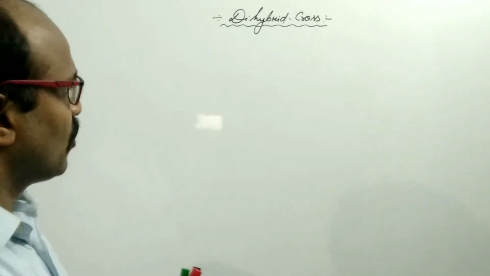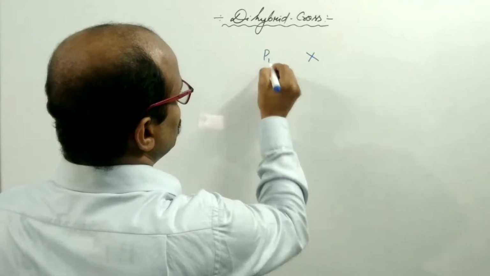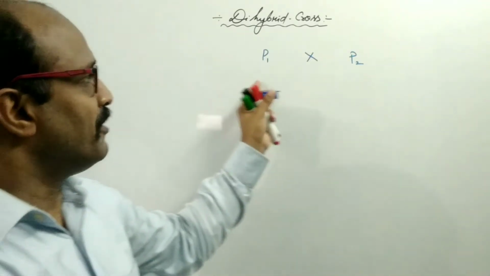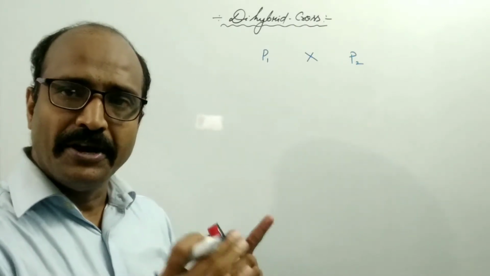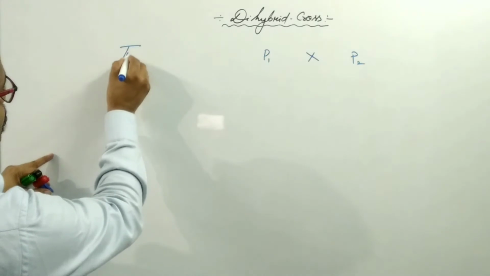Mendel did the cross between two parents, parent 1 and parent 2, or two individuals.